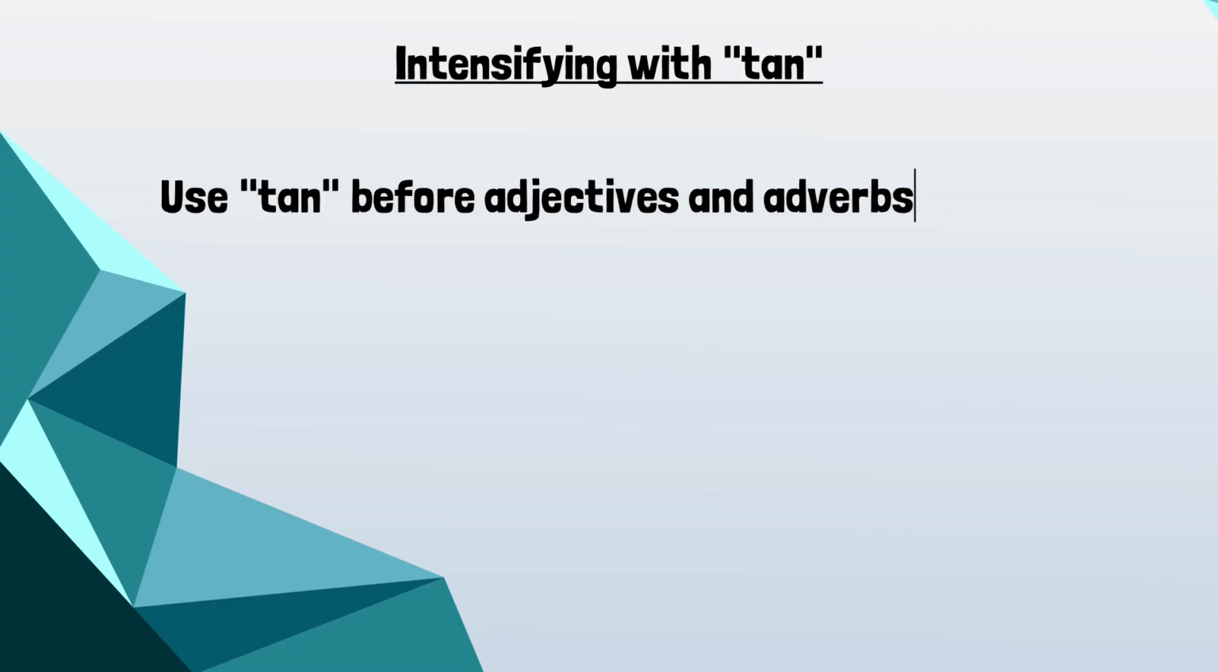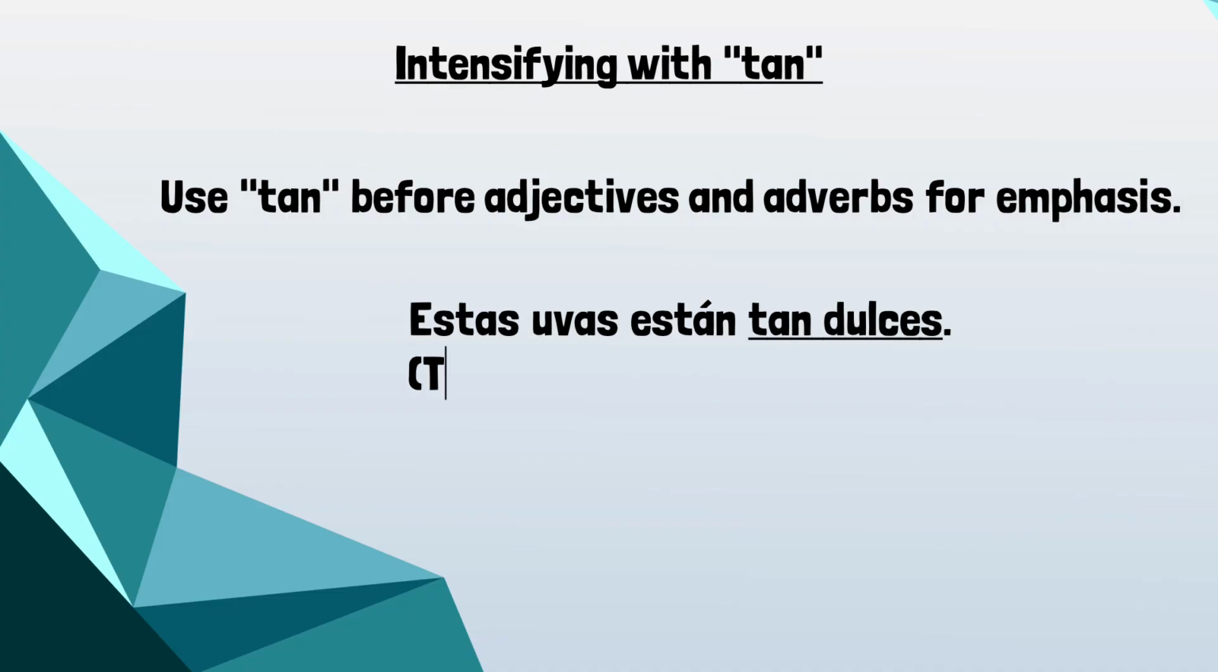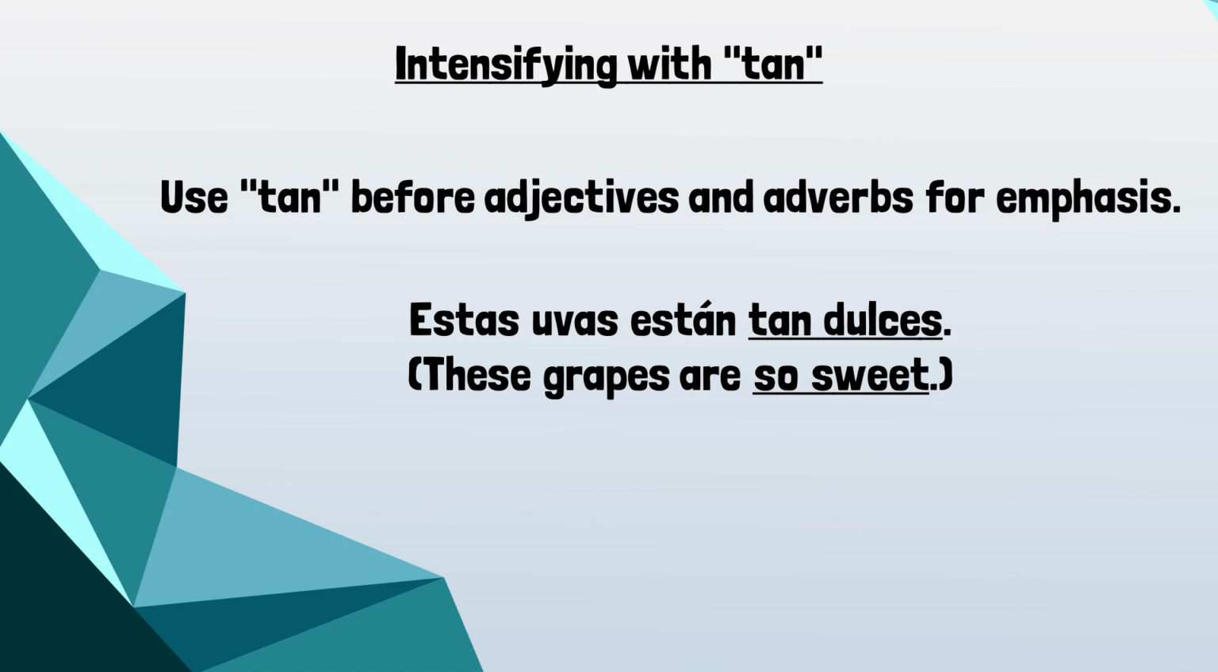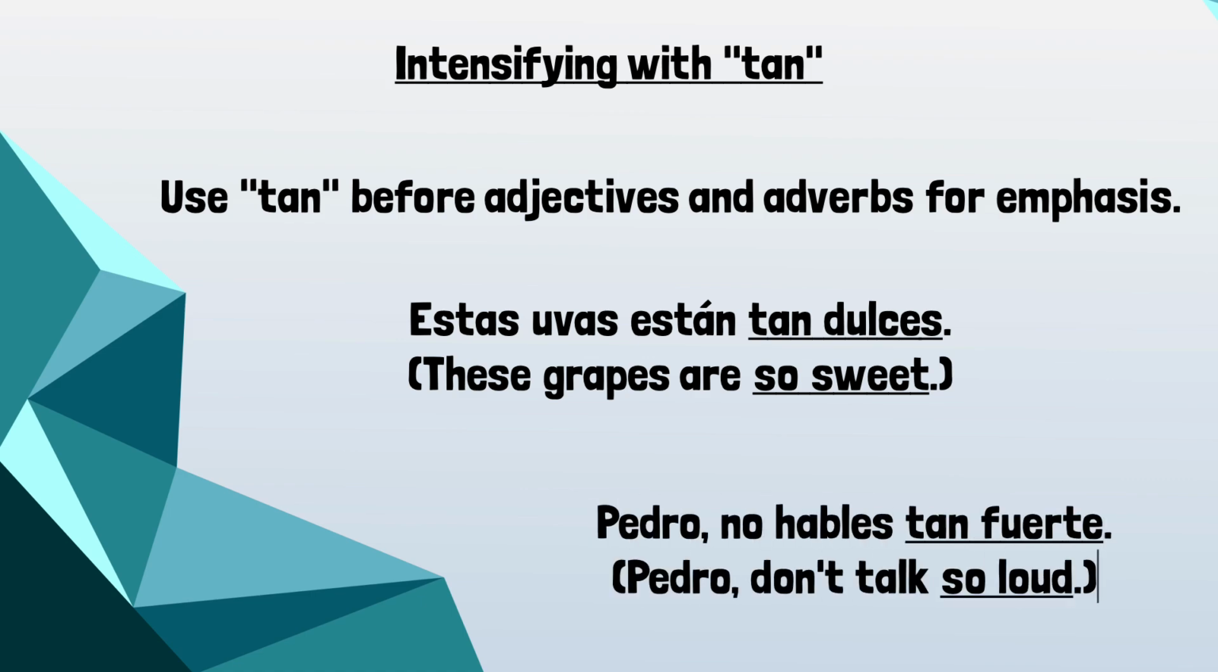You can also intensify with using the word tan. You use tan before adjectives and adverbs for emphasis. For example, Estas uvas están tan dulces. These grapes are so sweet. Pedro, no hables tan fuerte. Pedro, don't talk so loud.